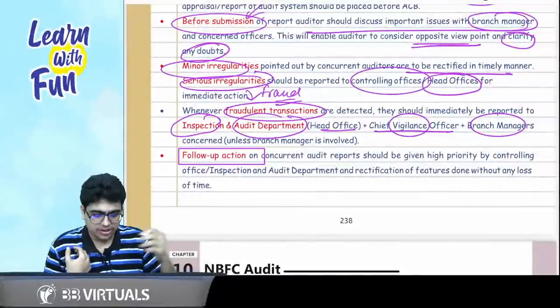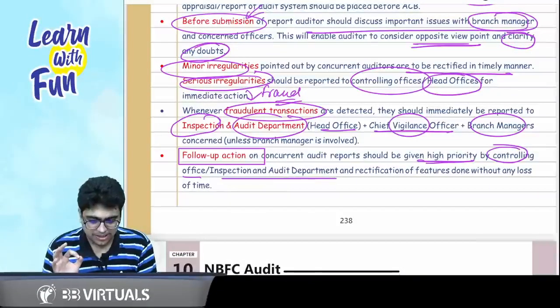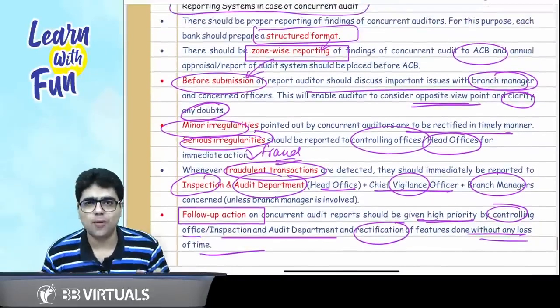Follow-up action on concurrent audit report should be given high priority by the controlling office or inspection audit department, and rectification should be done without any loss of time. Okay? So this is all about bank audit.